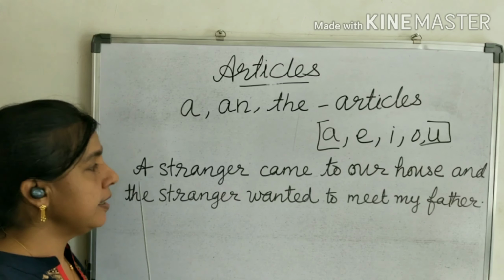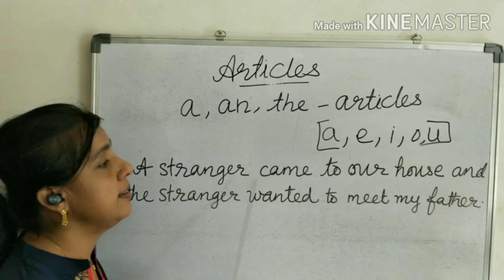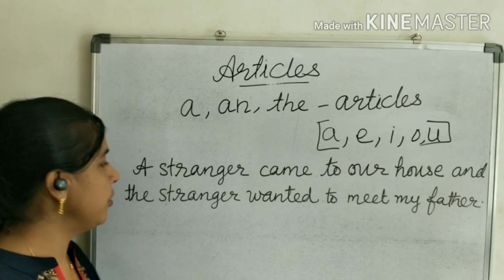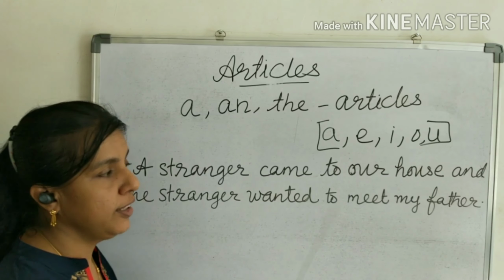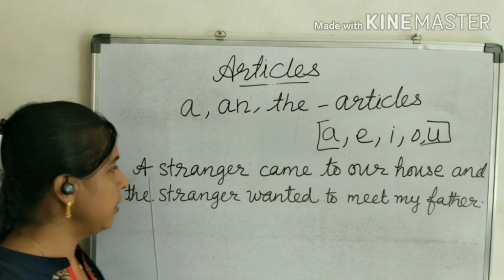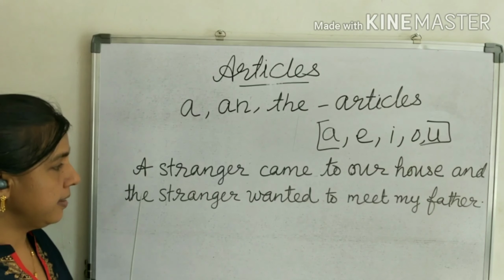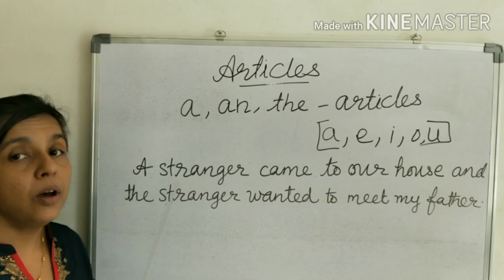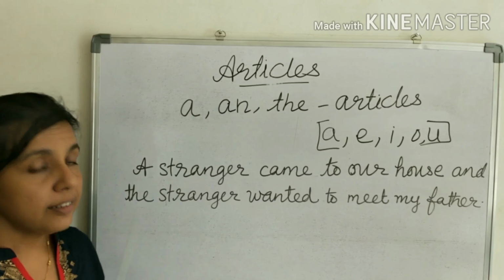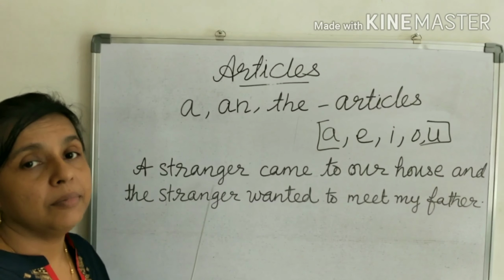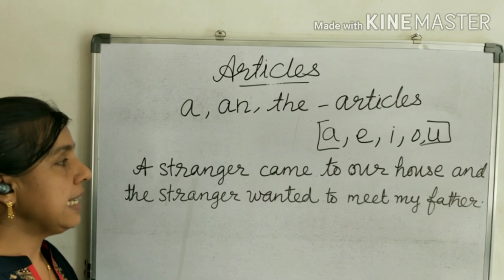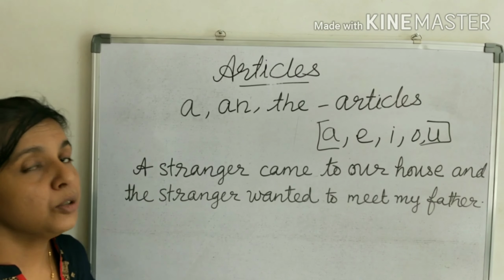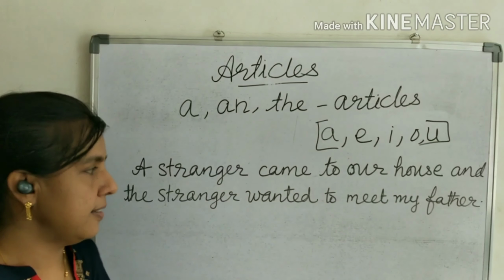Let us see this sentence. A stranger came to our house and the stranger wanted to meet my father. You can see a stranger, and in the second part the stranger. So we mentioned the stranger for the first time, that's why here a stranger. It could be any stranger.